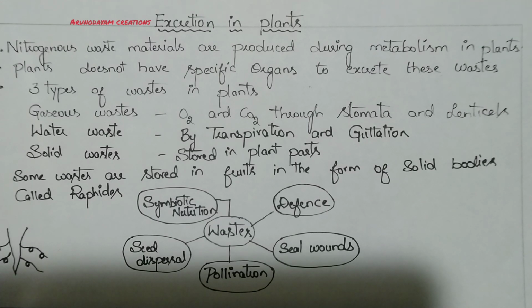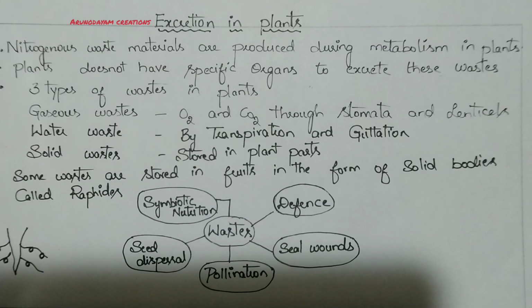Today we are going to learn about excretion in case of plants. Do plants excrete like animals? Of course, plants are also living organisms. In their body also so many metabolic activities take place. At the end of metabolic activity, some waste materials are produced. So like all other living organisms, these plants also have to remove these metabolic waste materials to outside. So plants also perform the excretion process.